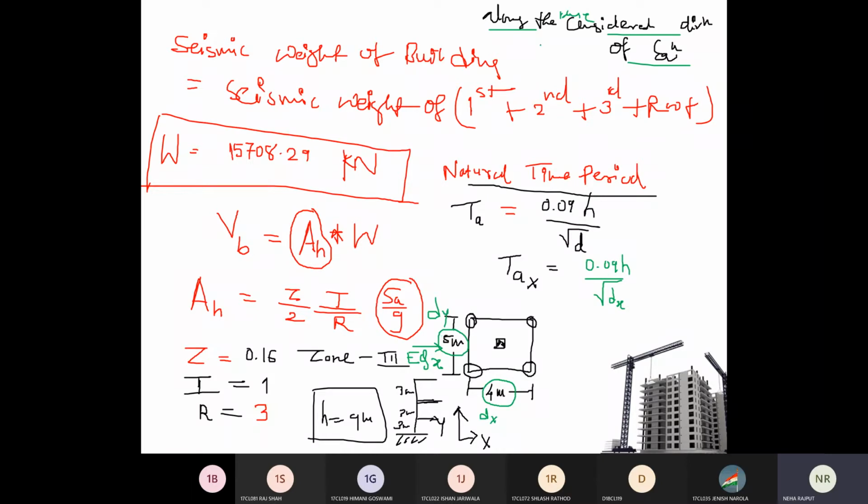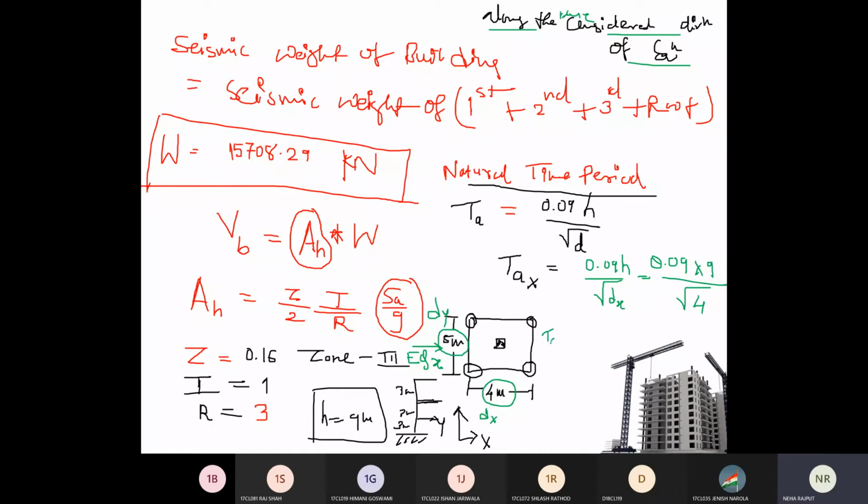As per this definition, along the considered direction of earthquake, if this is EQX, then 4 meter will be your value. So here you need to do 0.09, h value is 9 meter, and under root of 4.